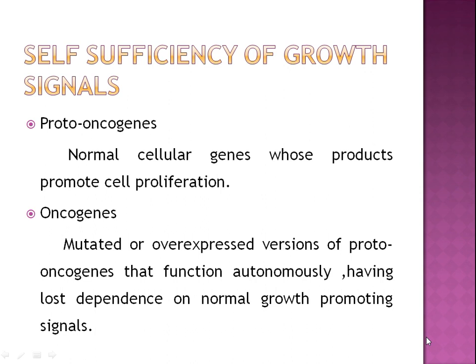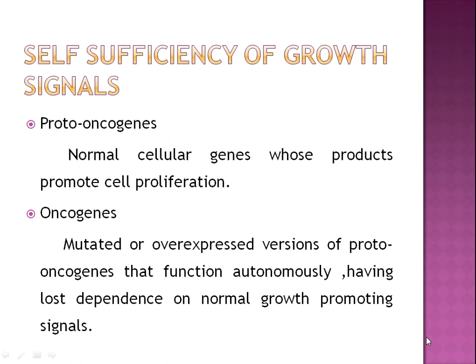Aberrations in multiple signaling pathways have been identified in various tumors, and many components of these pathways act as oncoproteins when mutated. A number of tumor suppressor genes act by inhibiting one or more components of these pathways. Now, what are the proteins or genes which are responsible for carcinogenesis? So first you should know what is a proto-oncogene.